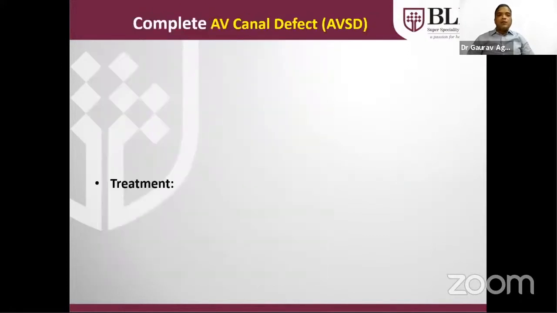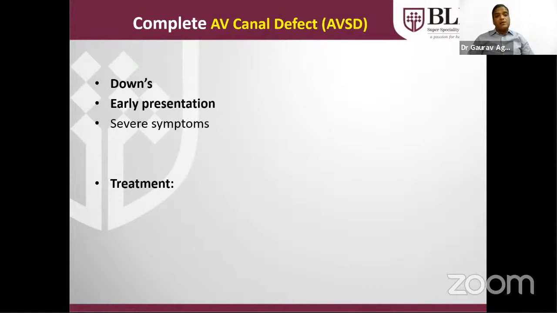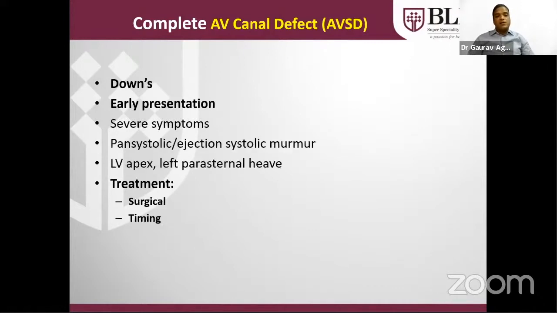Now coming to the complete AV canal defect, it is commonly seen in case of Downs. Presentation will be early as compared to the routine large VSD because the nasopharynx area and airway are small, and lung hypoplasia can also be there. That will lead to early PH, pulmonary arterial hypertension. Symptoms will be very severe as compared to the isolated large VSD, and the treatment is always surgical.